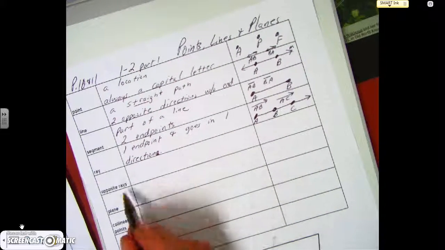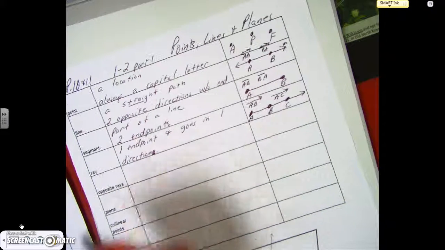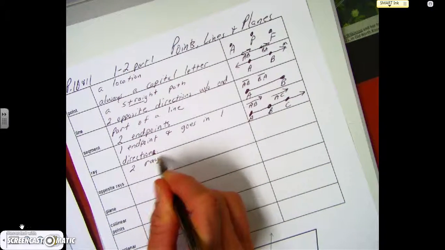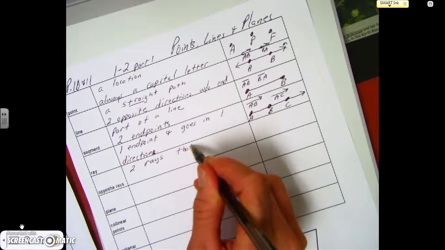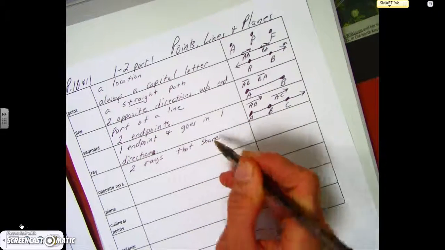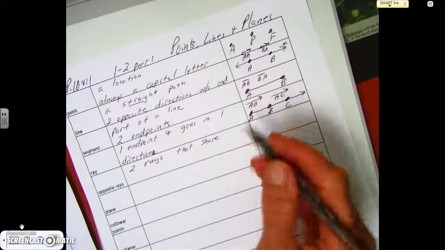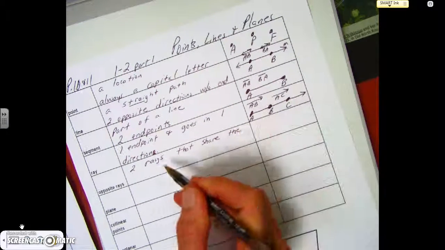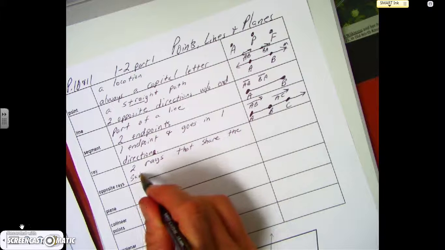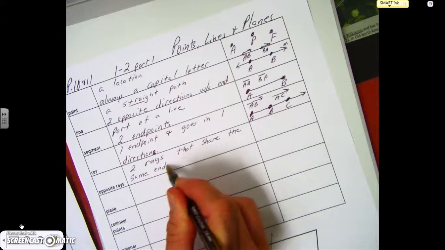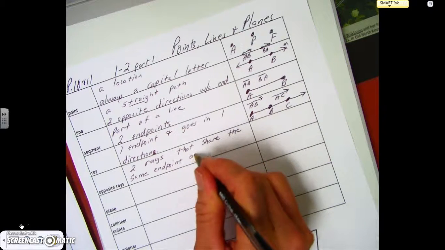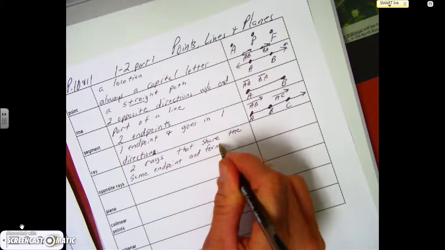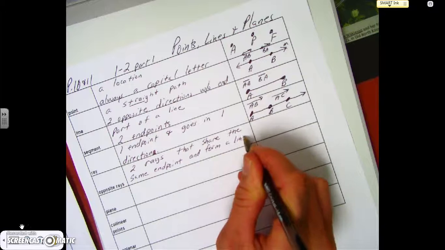Okay, opposite rays. Opposite rays are two rays that share the same endpoint and form a line.